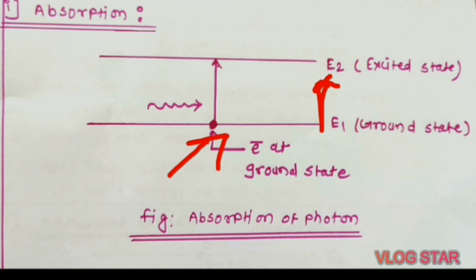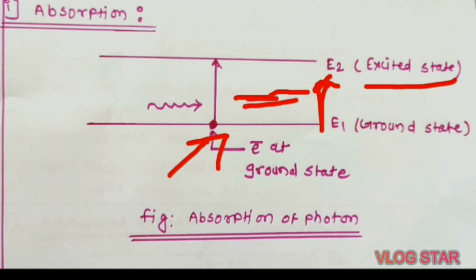But if this much amount of energy is not provided by the incident photon, then the electron will absorb the energy, but it will not reach the higher energy level, or we can say the excited state, at E2. In this case, the electron gets shifted and occupies an intermediate stage.